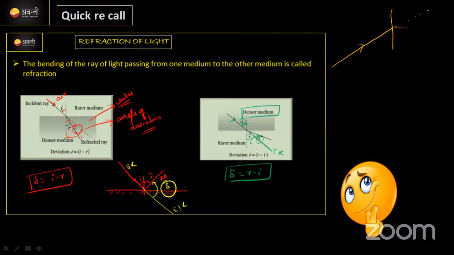इधर एंगल पता करना है deviation के लिए with respect to the incident extended ray to refracted ray, correct? Deviation angle. Yesterday we found the deviation angle when the ray is coming from air medium to denser medium, means a water medium. At that condition we found the deviation as delta is equal to i minus r. Similarly we found the deviation angle for the ray of light when it is coming from denser medium to rarer medium, that is r minus i. Clear? These are the things which we discussed in our last class.